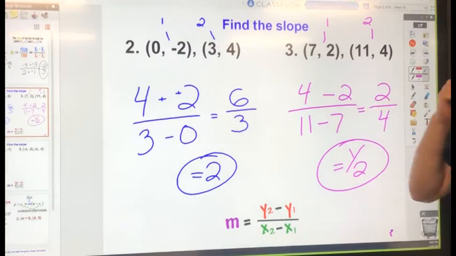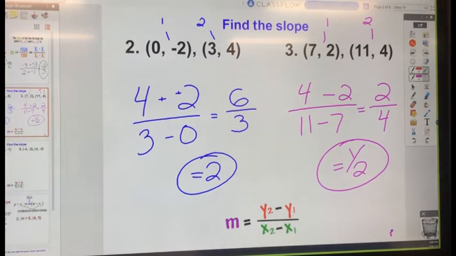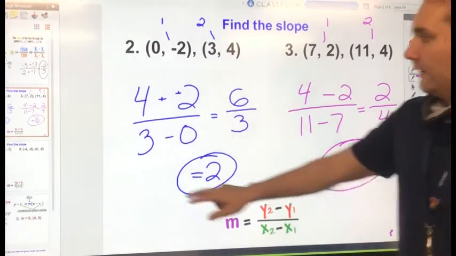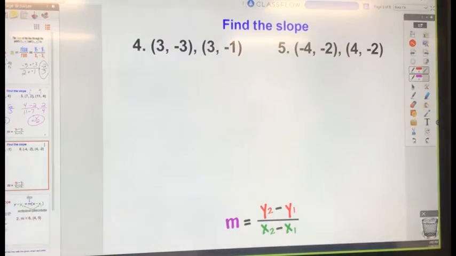Well, we have 2 others. We have the undefined and 0. How does that work with this formula? We're going to look at that with these examples. So number 4, 3, negative 3, and 3, negative 1. You're going to do these?